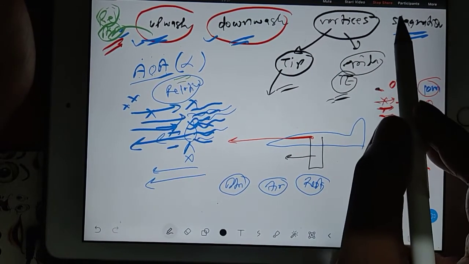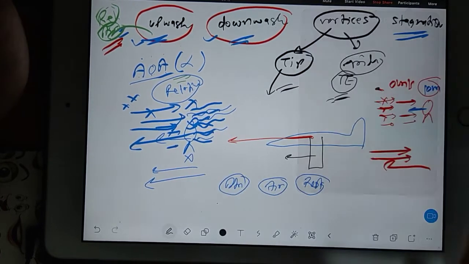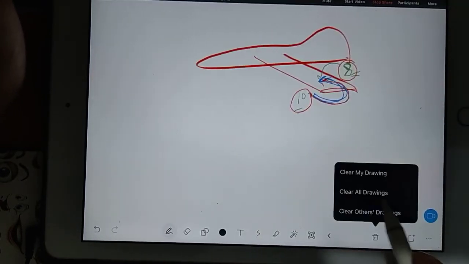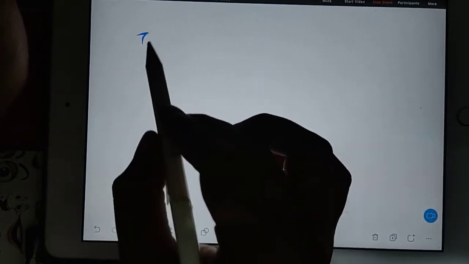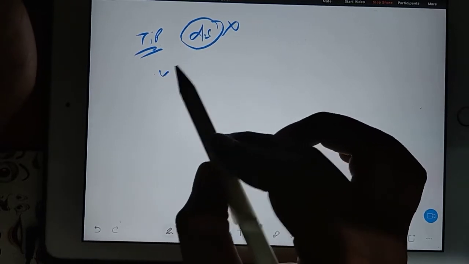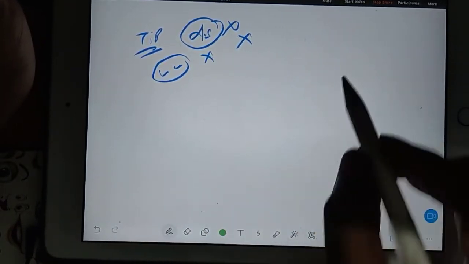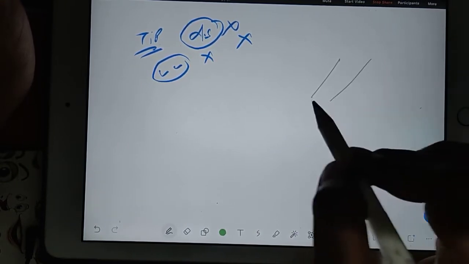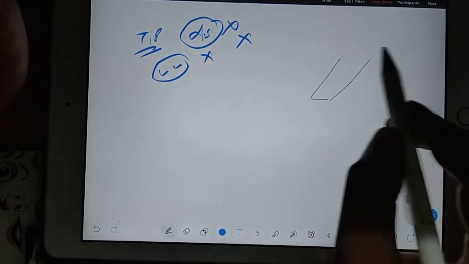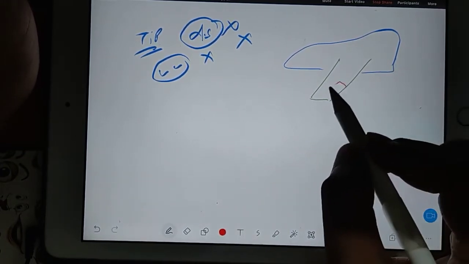Now, vortices clear? Okay, very good. Now see, if you have tip vortices, then what is the disadvantage? Do we want them or not? No, actually we don't want them. Why? Because suppose this is the fuselage section, you know that in the wing at the tip you have the aileron.